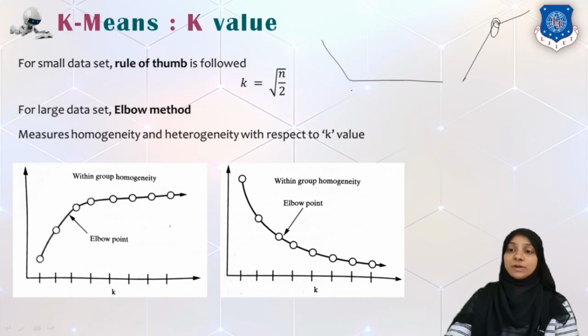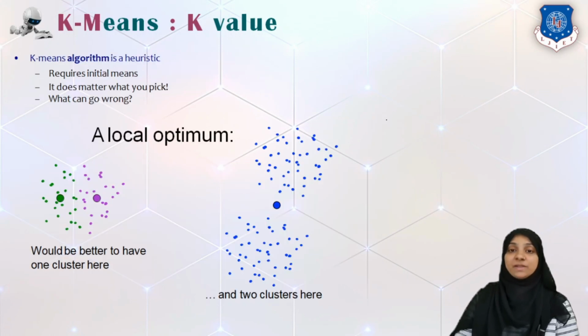In both cases, whatever your elbow point is will give us the ideal value of K. So this is how we pick the value of K in K-means.